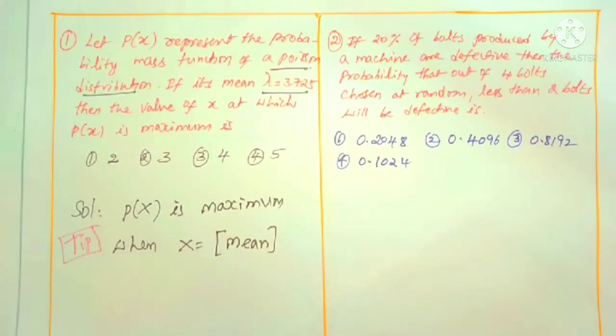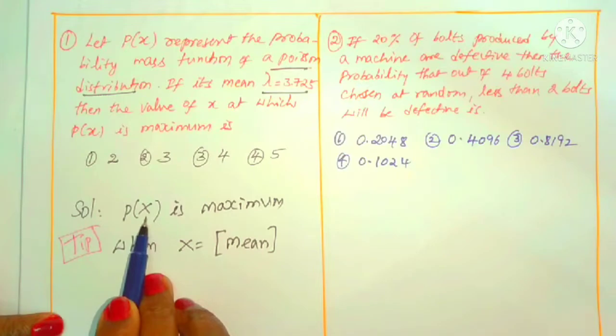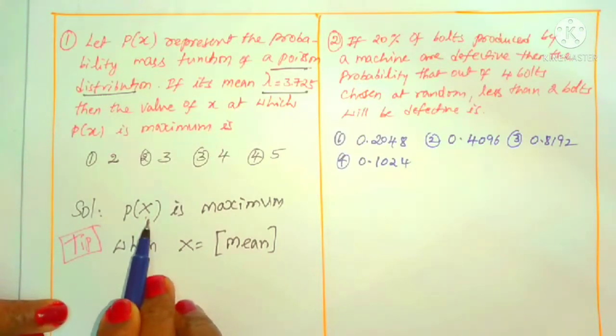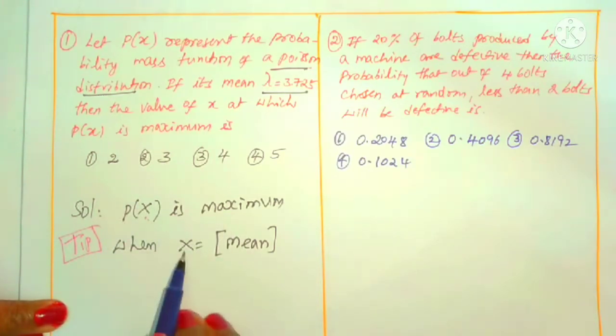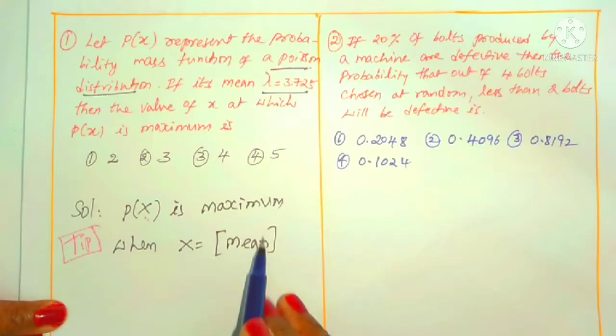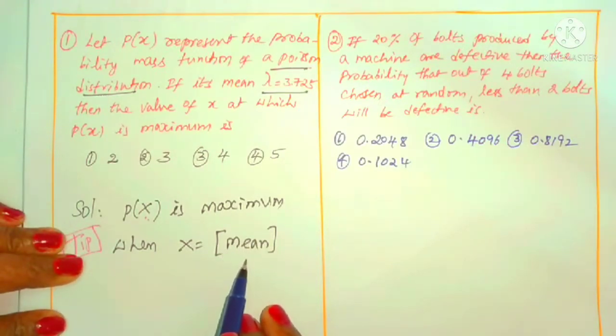It's very, very important. P of x is maximum when this x value, maybe in place of x you may be given any letter, maybe x equal to r, maybe x, is the step function of the mean. Step function means only the integer value. We can take it from its mean.